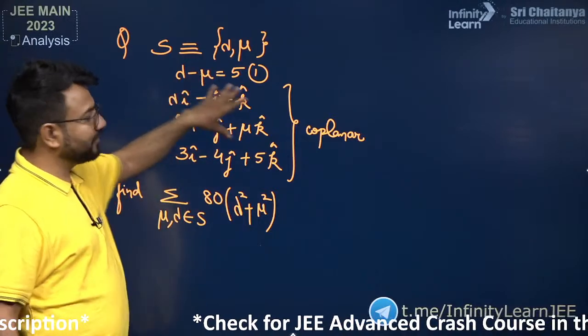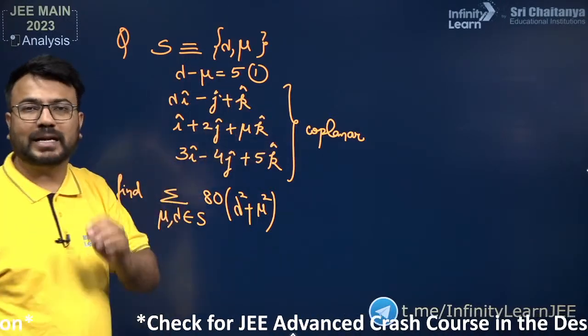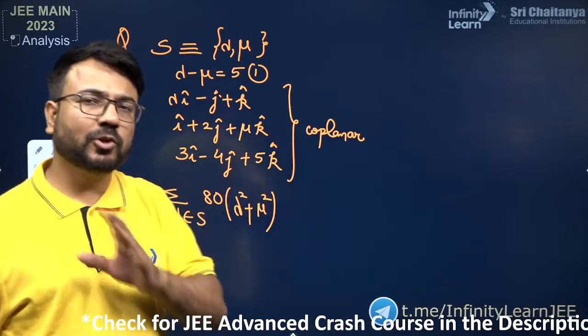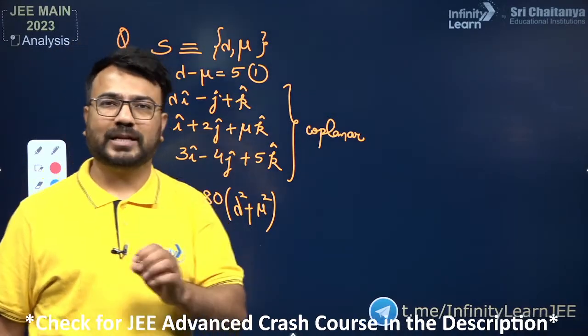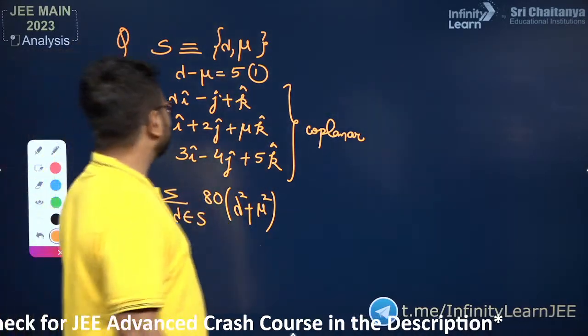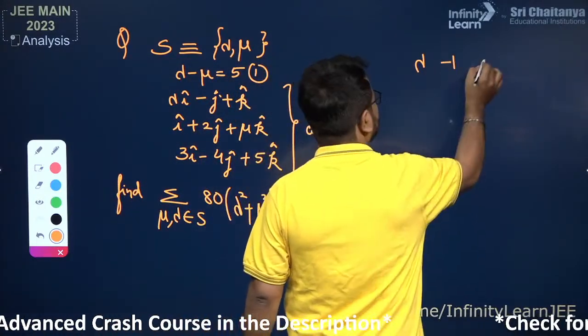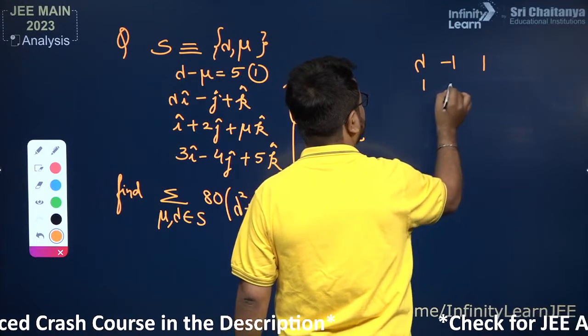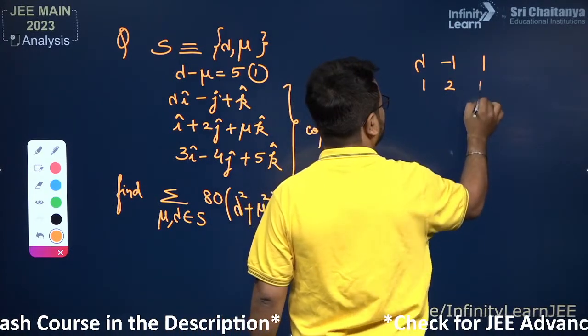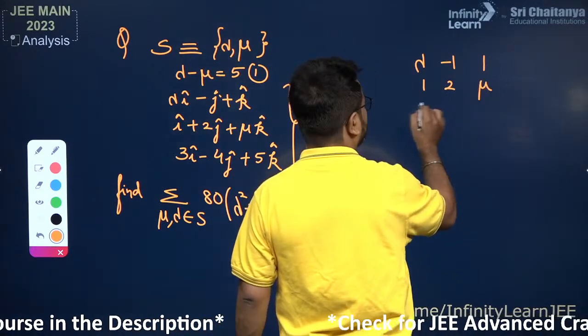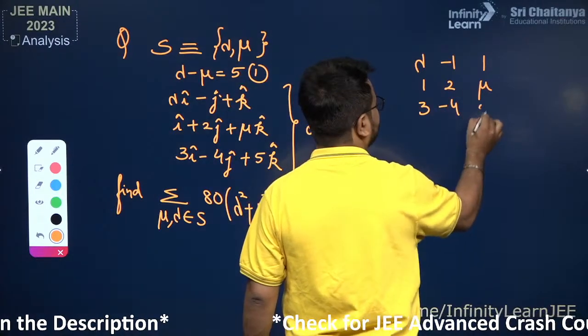Now this is a concept from vectors in which the coplanarity of vectors is used. Do you know, guys, whenever vectors are coplanar, the determinant value will be 0. So we have lambda, minus 1, 1; then 1, 2, mu; and the third row is 3, minus 4, 5.